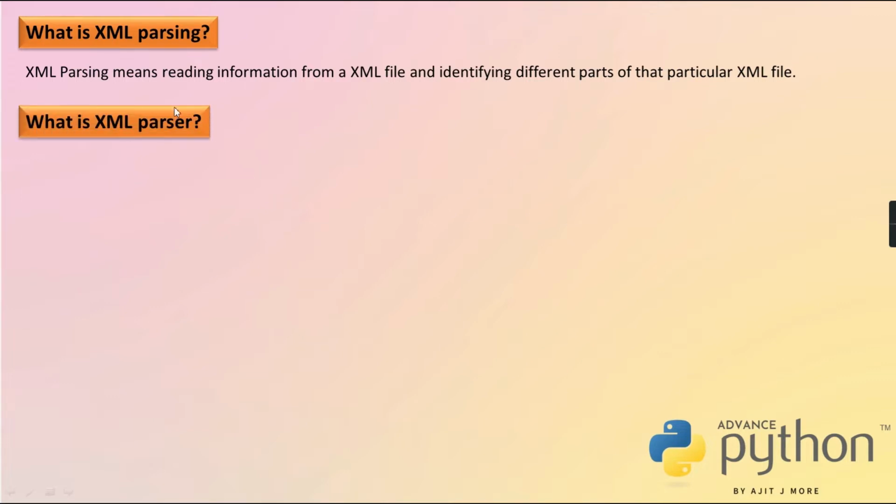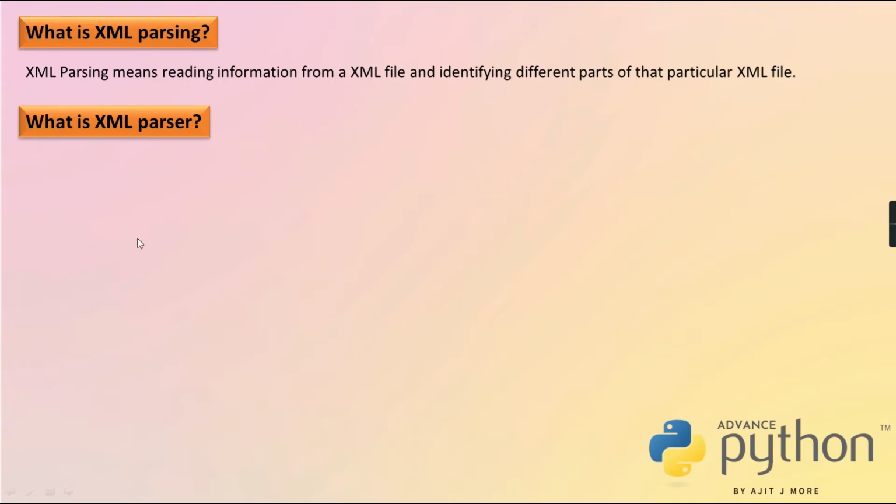Okay, then what is an XML parser? You can say it's a library, or you can say it's a piece of software. It's a library, and that library you'll use in your host program. When I'm saying host program, it means it can be any language program which gives facility of dealing with XML files. So here it is obviously a Python file. So the Python script will use that library to do operations on your XML file.